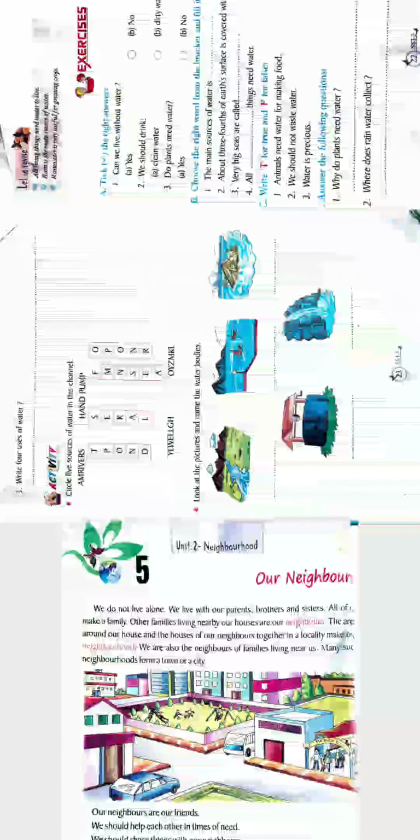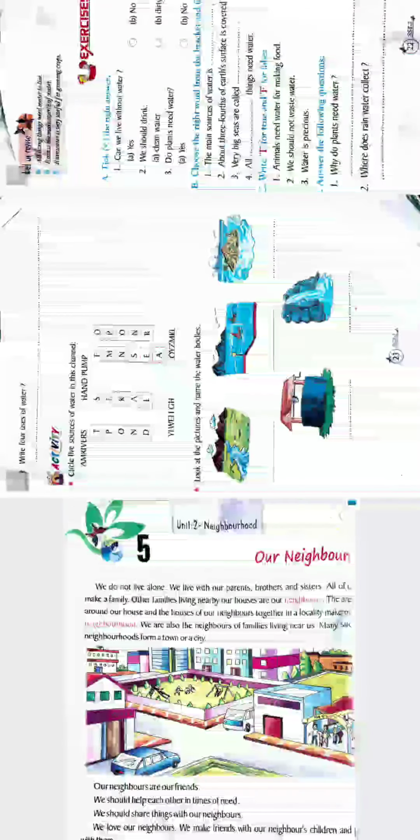Then number 4 picture, that is a whale, and the last one may be waterfalls. So whatever you understand, you can write that. As far as I'm concerned, it may be waterfalls. Whatever you think, try to mention over there in your book.